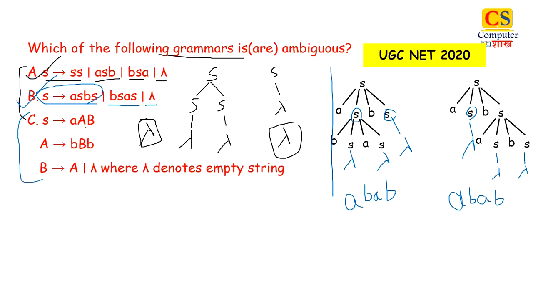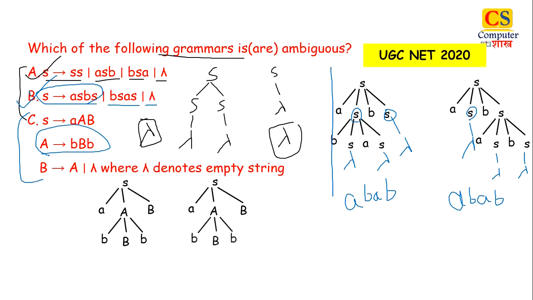Here we are given S gives AAB, A gives BBB, B gives A or lambda. Now first is S gives AAB. Again we are creating 2 derivation trees simultaneously. Now see, here we have A. For A we have only a single production, so there is no option, just put that production in the derivation tree. Now at this point we have 2 B's, right? Now in B productions we have 2 given productions starting from B. One is B gives A, B gives lambda.